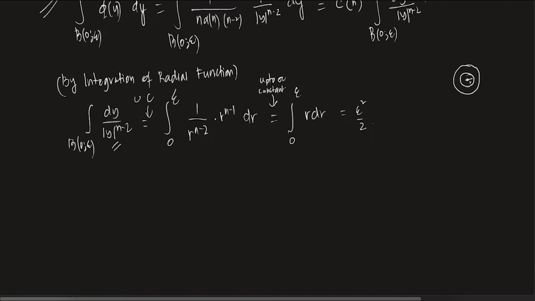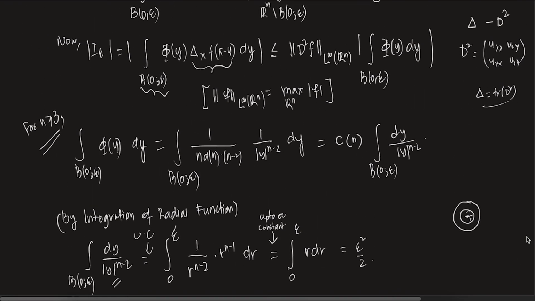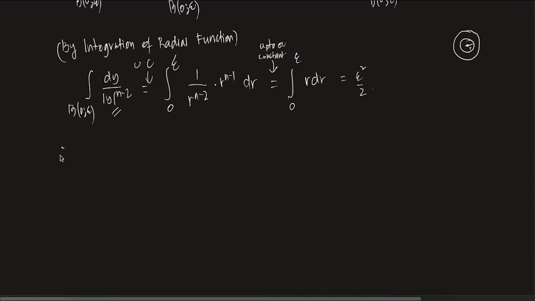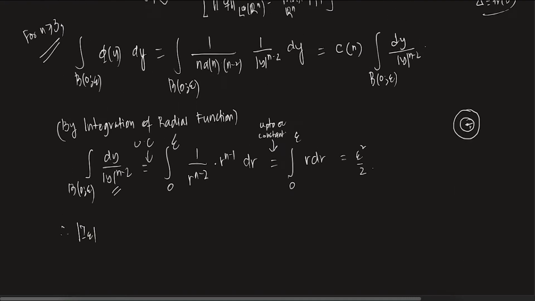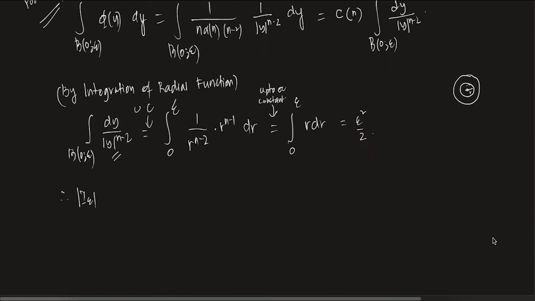So see what is happening here. If I take the bound on this thing, mod I epsilon is less than or equal to the L infinity norm of d2f, the maximum of d2f, L infinity of Rn. Again, why does this happen? Because f has compact support, right?